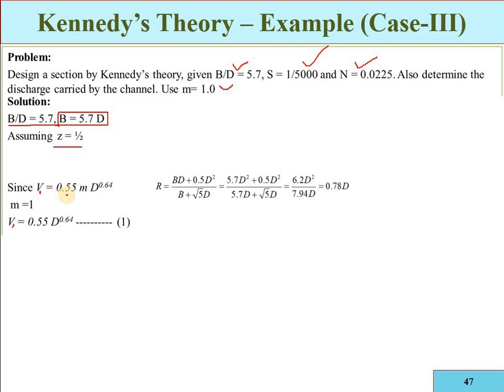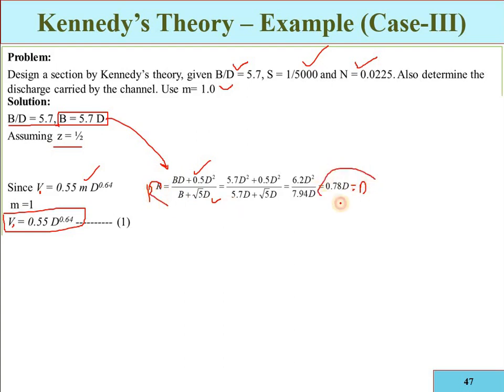The critical velocity is equal to 0.55 m D to the power 0.64. So m is given, and you will get the velocity in terms of D. Also the hydraulic mean depth is equal to area divided by perimeter. Here we have two variables B and D, and B is given in terms of D, so just put it here and you will get the hydraulic mean depth in terms of D.